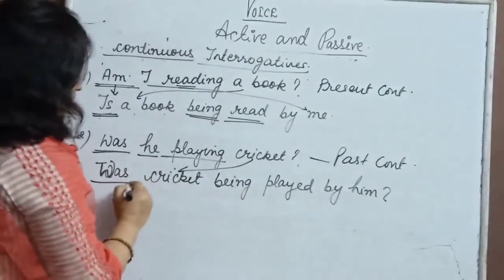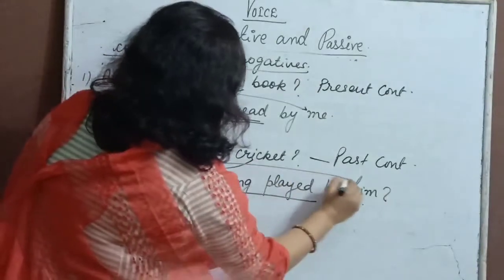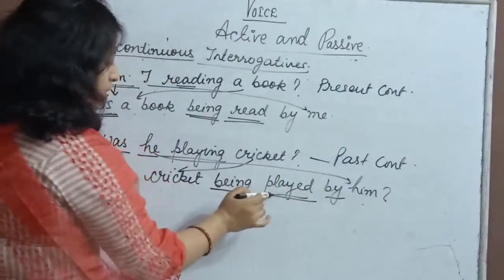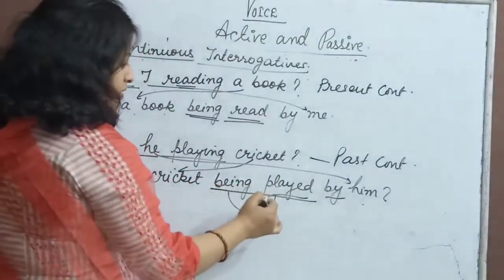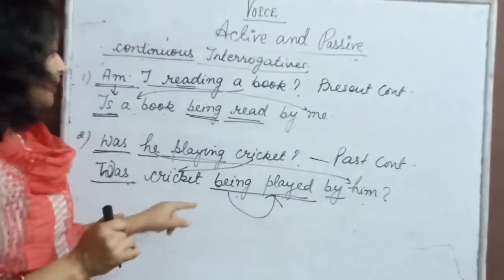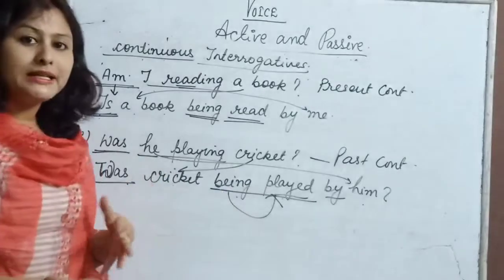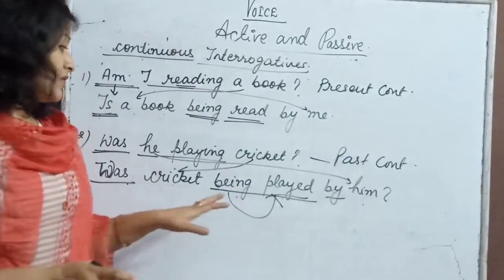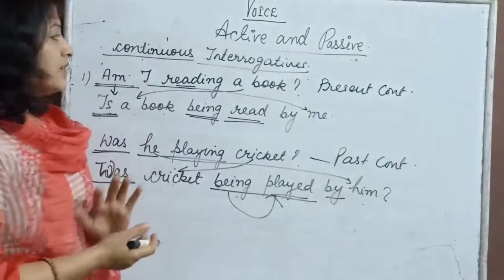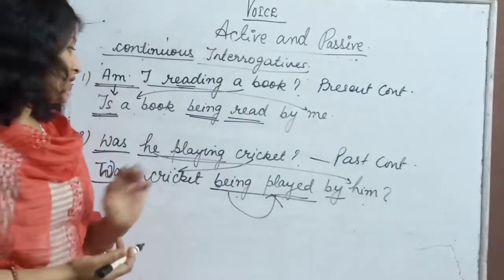Okay, so was cricket being played by him? He changes into him. We use the preposition by. Third form of the verb. Being always remains stuck to the verb. I told you while discussing the tenses also that being always comes before the verb. So whether you are making interrogatives or you are converting it into negative, this being will come always before the verb. So I hope it must be clear how to change the continuous interrogatives into passive.